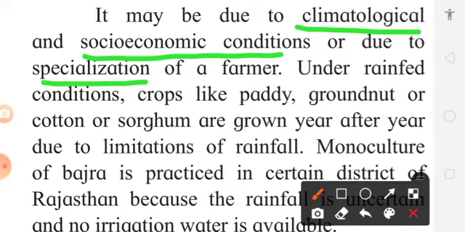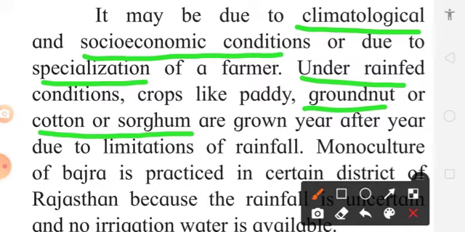Now you have observed that rice is consumed on a large scale in entire South India. That's why farmers cultivate only rice on a large scale. Rice is grown under irrigated condition and rain-fed condition also. But under rain-fed condition, we can also grow groundnut, cotton, sugarcane, or another crop where there is a limitation of rainfall.